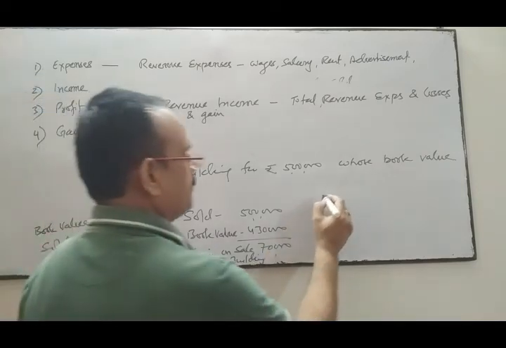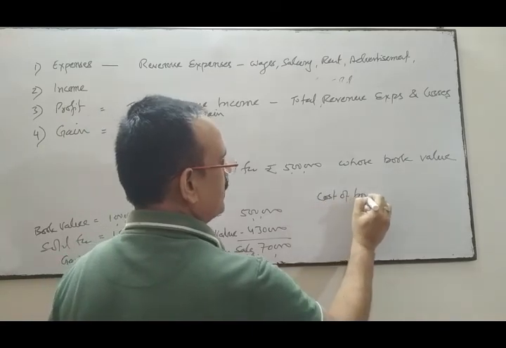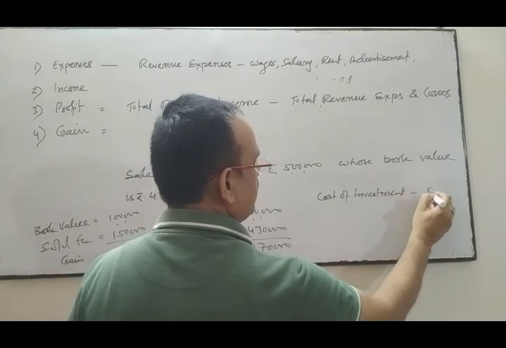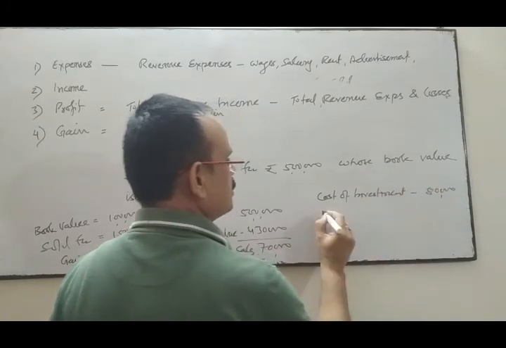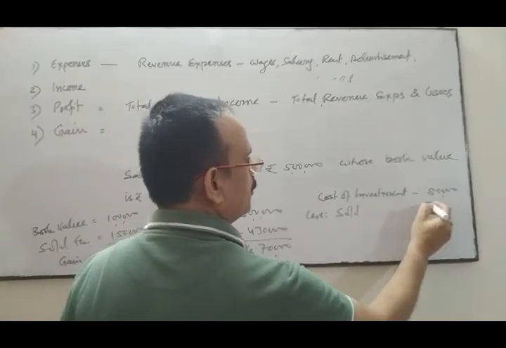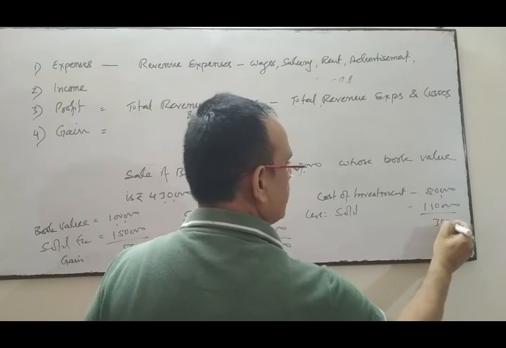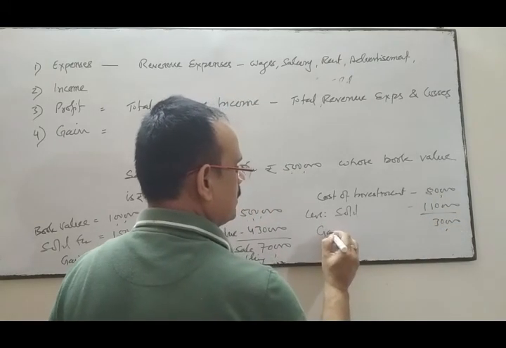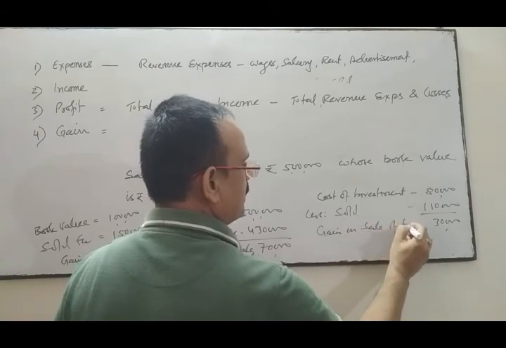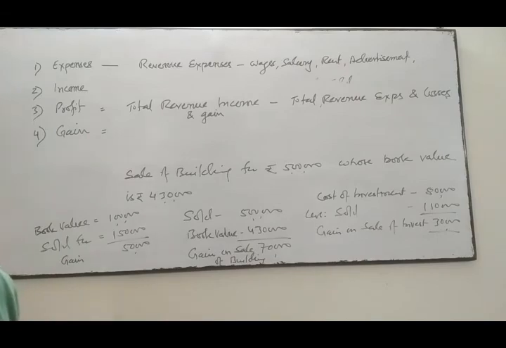Similarly, the cost of an investment is 80,000 and you have sold this investment in the market at rupees 1,10,000. So 30,000 extra is your gain on sale of investment. Gain on sale of investment, 30,000. Okay.